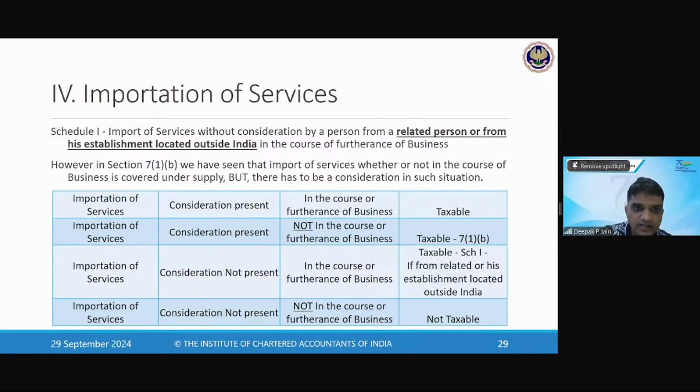Is interest exempt? No, interest is not exempt. Interest will be part of the principal supply itself.